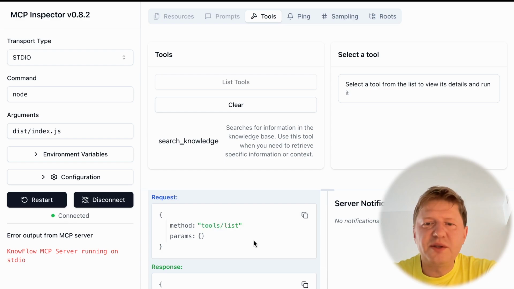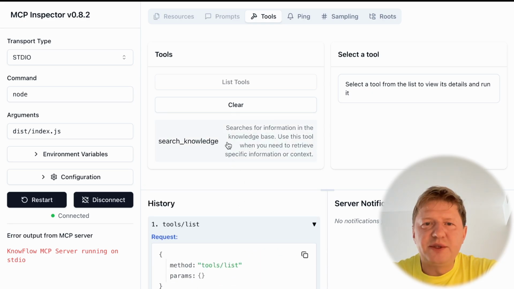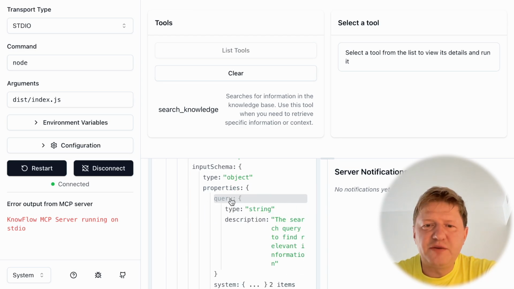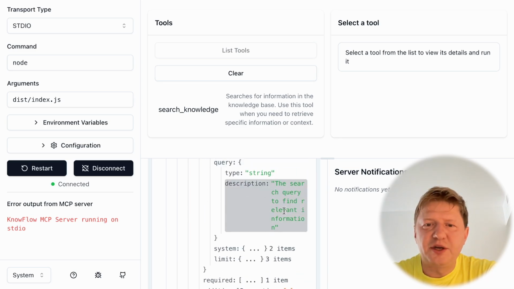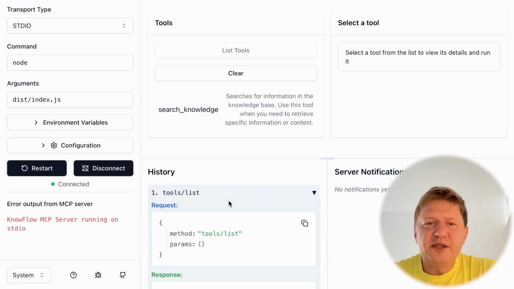This is RPC calls in general. And back we have the definition of tools, a single tool at the moment, right? And here we have some details. We can see the input parameters, properties, and their definitions. For example, the description comes here, and that's why the model knows when to run it and what to put into the parameters. This is the way it works.